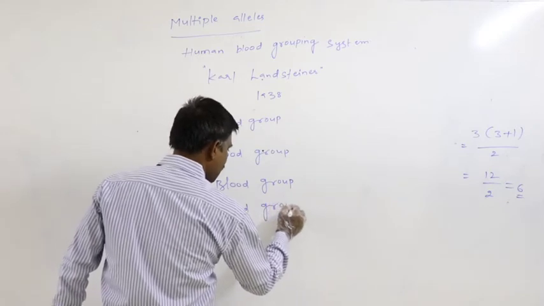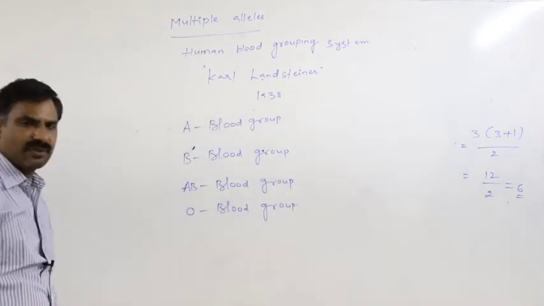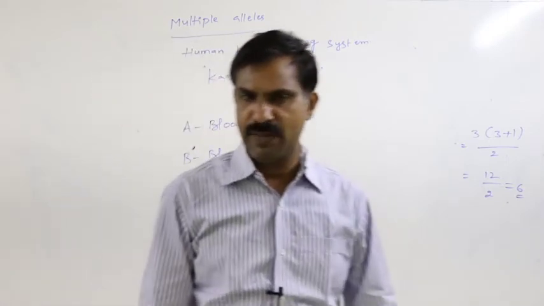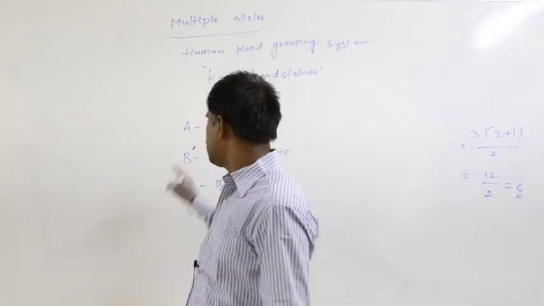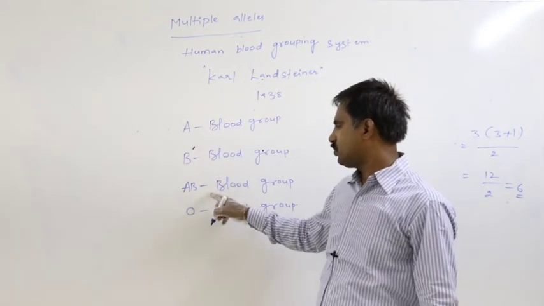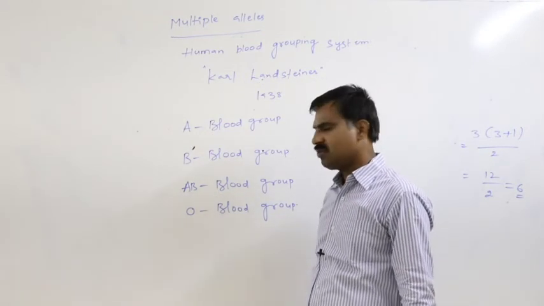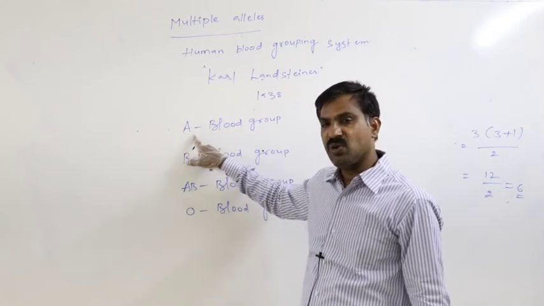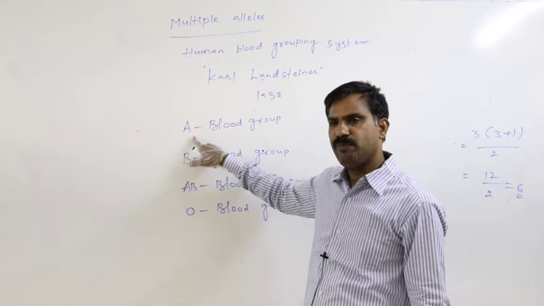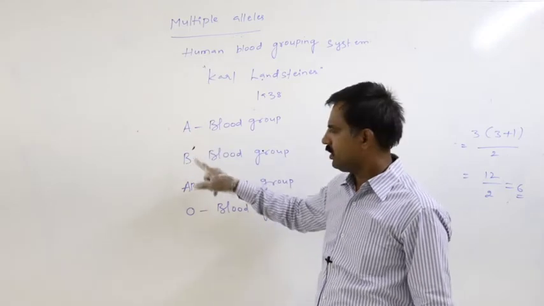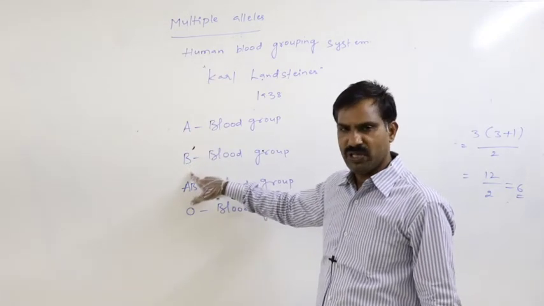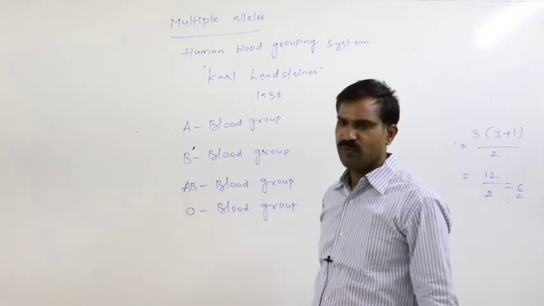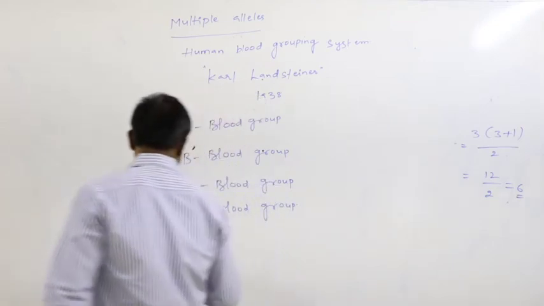As per Carl Landsteiner, blood groups are principally categorized into four types. One is the A blood group, second B blood group, third AB, fourth one is the O blood group. These are said to be the phenotypes. A blood group is one phenotype, B blood group is one phenotype, AB blood group is one phenotype, O blood group is one phenotype.